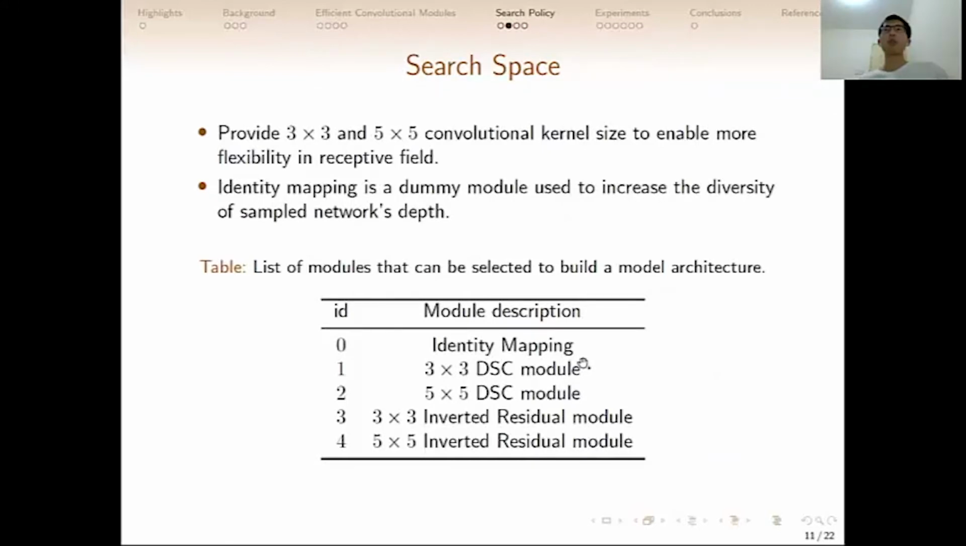For the modules to be selected, we provide 5 choices listed in this table. The reason we provide 3 times 3 and 5 times 5 convolution kernel sizes is to enable more flexibility in receptive field. The identity mapping is just a dummy module used to increase the diversity of sampled network depth.